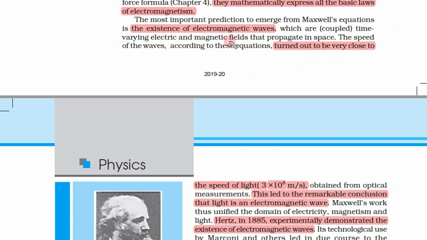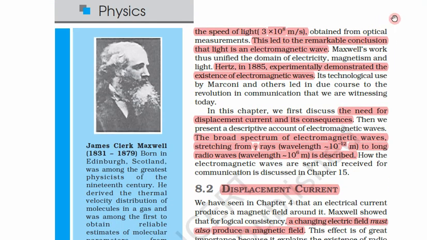So this was the most important discovery. The speed of these waves according to the equation, we will solve this equation and see. So what is the speed of these waves? It turns out to be very close to the speed of light. So the speed of these waves is close to the speed of light, hence we can say that light is also an electromagnetic wave. From optical measurement, we said that the speed of these waves is equal to the speed of light. This led to the remarkable conclusion that light is an electromagnetic wave.